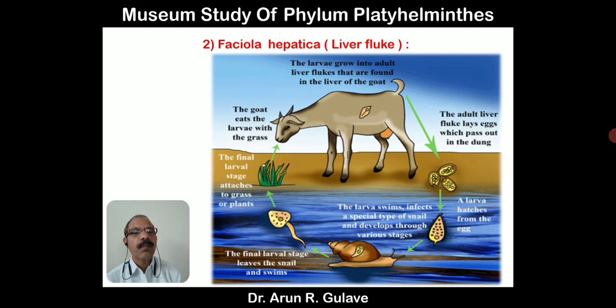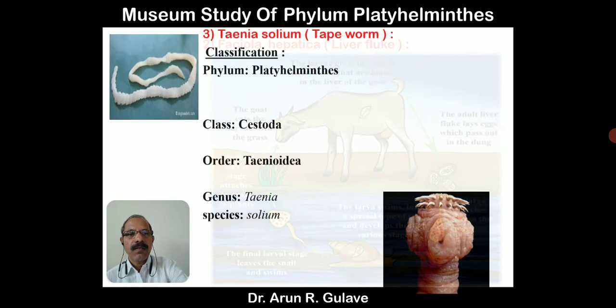There is development. Again the snail produces larva. That larva is again found on the grass or moist area. When the sheep eats that infected grass, the larva enters the body of the sheep. This is the life cycle of liver fluke, or Fasciola hepatica. So it requires two hosts. One is sheep and the other is snail, Limnaea.